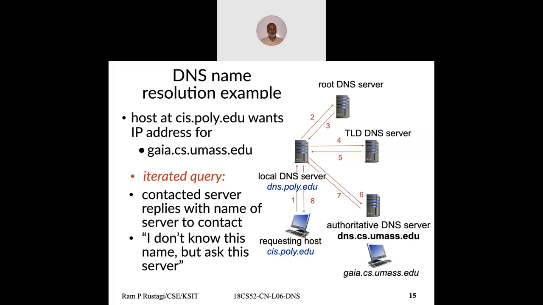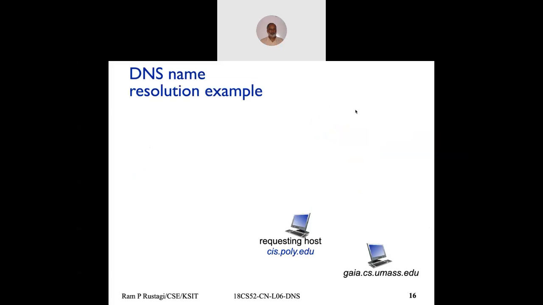So you always contact that, and it is the responsibility of the DNS server to talk in turn to root level, top level, authoritative, and get the information. Because this local DNS server interacts with all of them, that's why it's called iterative, iterates over one at a time. Alternatively, we also have what is called recursive approach.